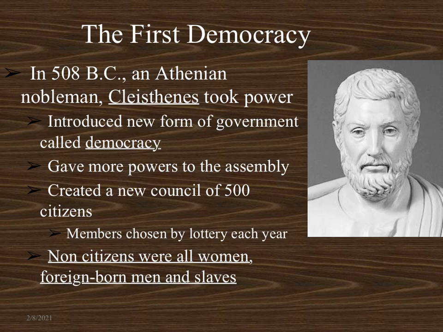Other rulers who followed Solon were very tyrannical, and they did not last very long. But by 508 BC, an Athenian nobleman, or aristocrat, by the name of Cleisthenes comes to power.